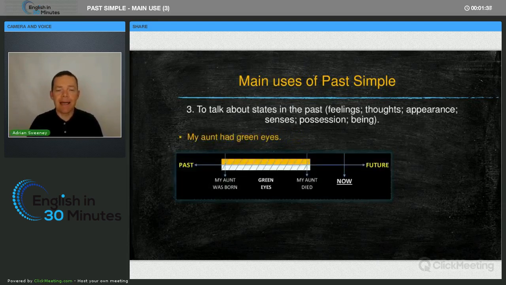My aunt had green eyes. So this is her appearance. She had green eyes. So you can see from the timeline, my aunt was born. Many years later, my aunt sadly died. But obviously her whole life, she had green eyes. Her appearance, had.